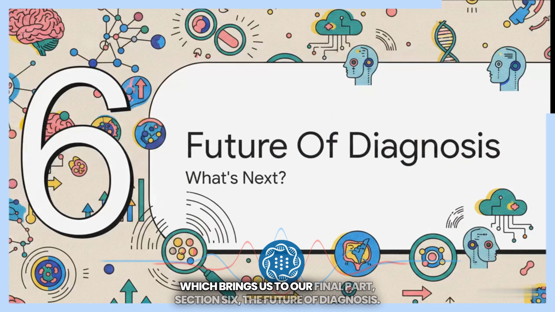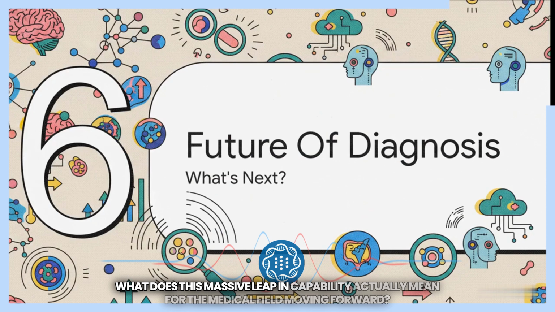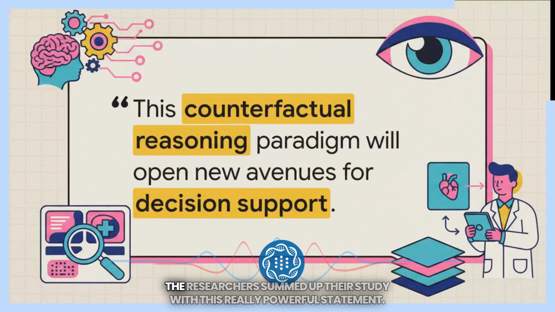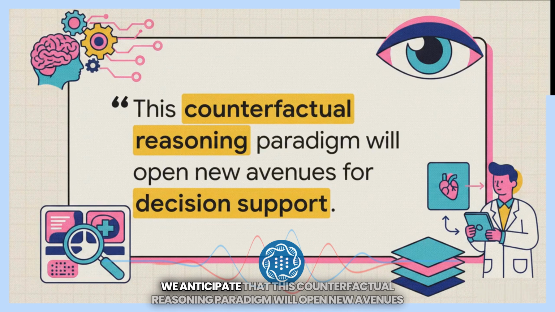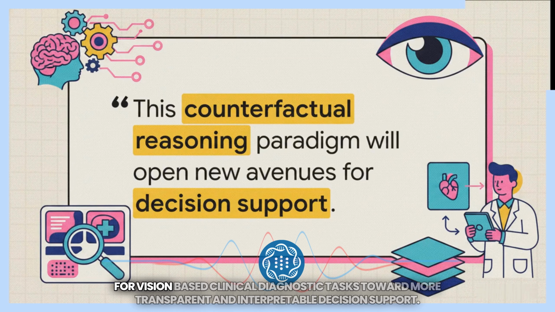Which brings us to our final part, Section 6, the future of diagnosis. What does this massive leap in capability actually mean for the medical field moving forward? The researchers summed up their study with this really powerful statement. We anticipate that this counterfactual reasoning paradigm will open new avenues for vision-based clinical diagnostic tasks toward more transparent and interpretable decision support.